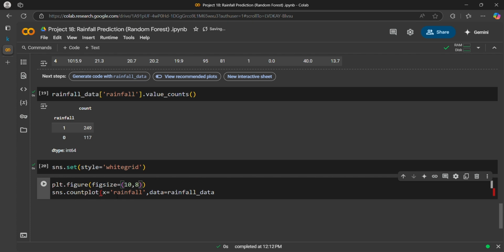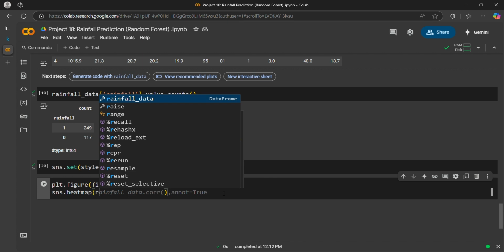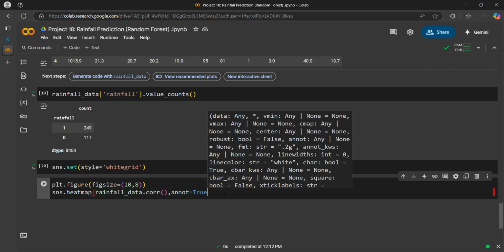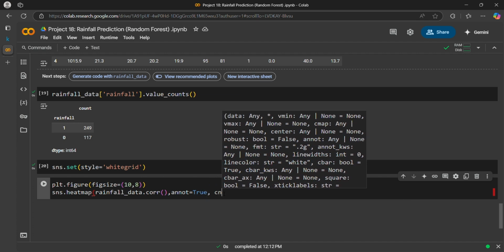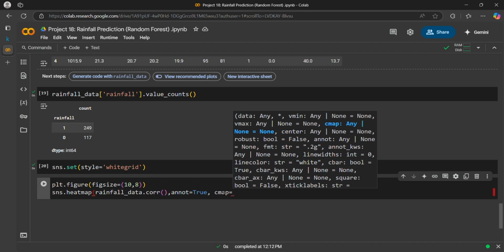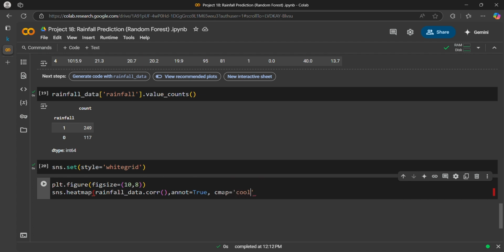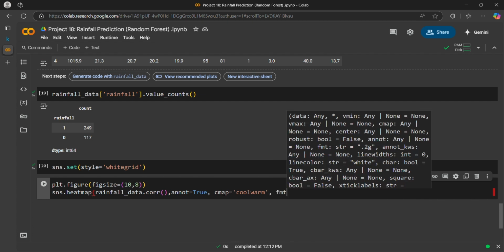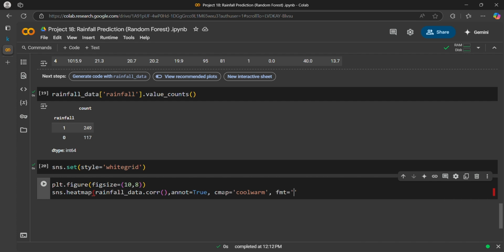Then we show the heat map, sns dot heatmap, with data as rainfall data dot corr, annot is true, cmap equals, let's say, coolwarm, and fmt equals, let's say, 0.1 is good enough.